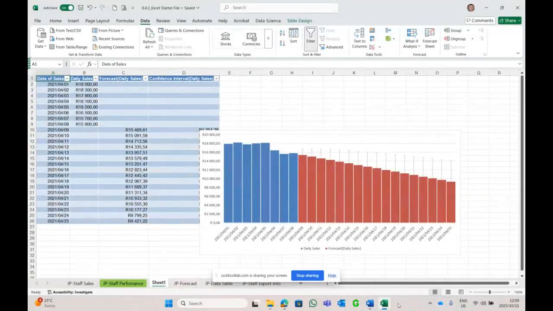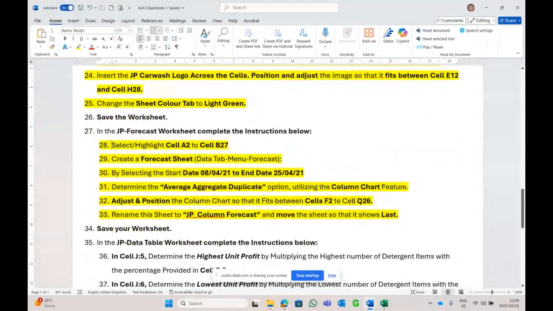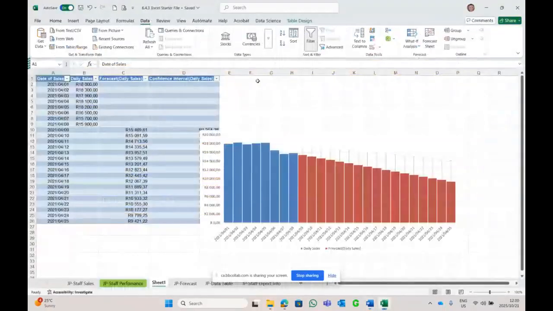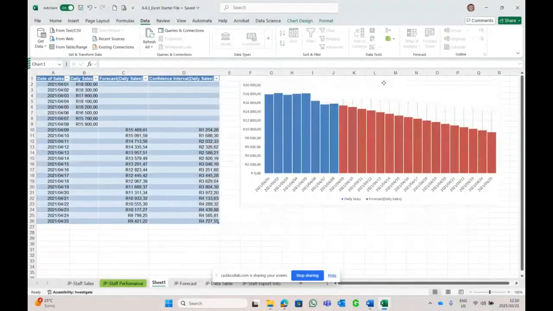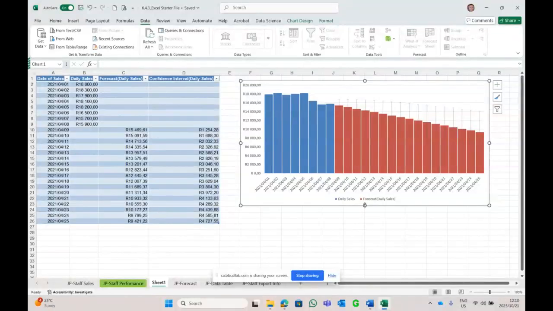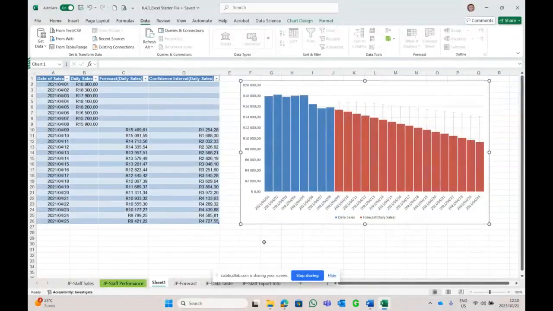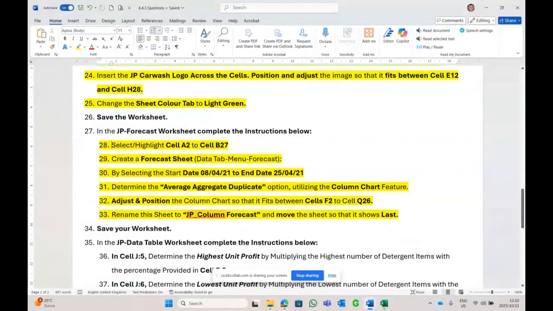Now they want me to position this column chart between F2 and Q26. F2 to Q26. Now that looks nice. Okay. And rename the sheet to JP column forecast. I'm going to copy this, be naughty again.